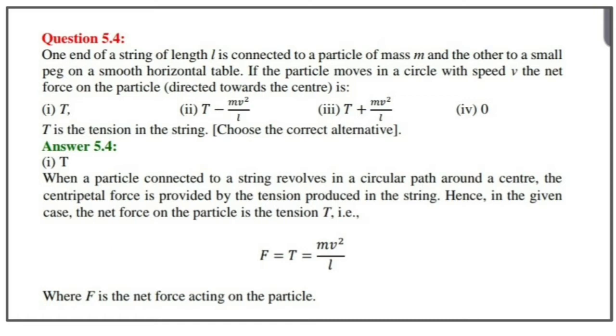Exercise questions. Question 5.4. One end of a string of length L is connected to a particle of mass M and the other to a small peg on a smooth horizontal table. If the particle moves in a circle with a speed v, the net force on the particle directed towards the center. So we are asked to find the net force on the particle which is directed towards the center, means which force provides the required centripetal force. That is the question here.